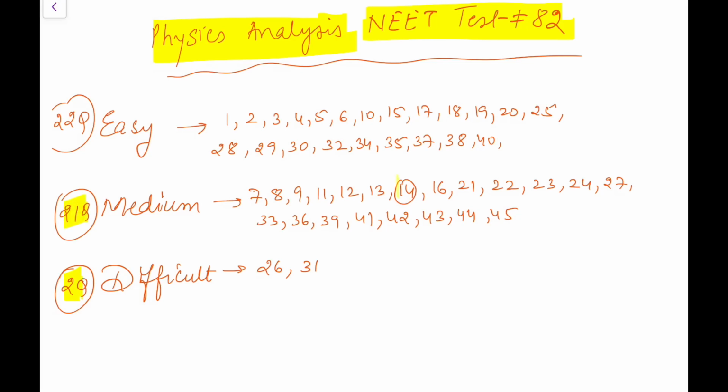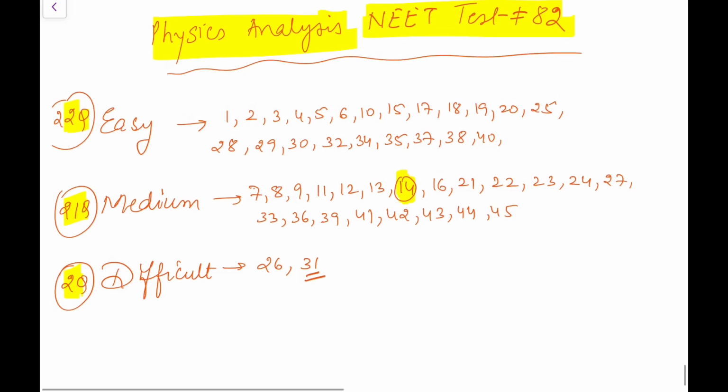21 were medium. For 14th, I think the data is too close to make out in the options, and 22 were easy. So the questions were more or less easy except this 31 Poiseuille's equation question. Otherwise, all are quite regular questions that you should do. So it should be the paper in which you should score.